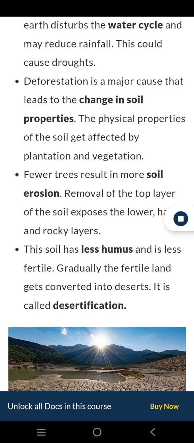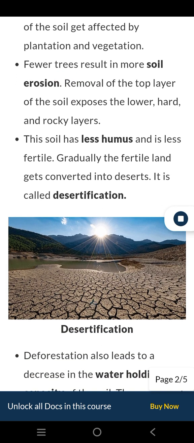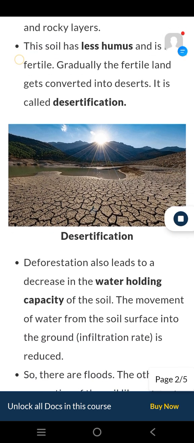Deforestation is a major cause that leads to the change in soil properties. The physical properties of the soil get affected by plantation and vegetation. Fewer trees result in more soil erosion. Removal of the top layer of the soil exposes the lower, hard, and rocky layers. This soil has less humus and is less fertile. Gradually, the fertile land gets converted into deserts. It is called desertification.